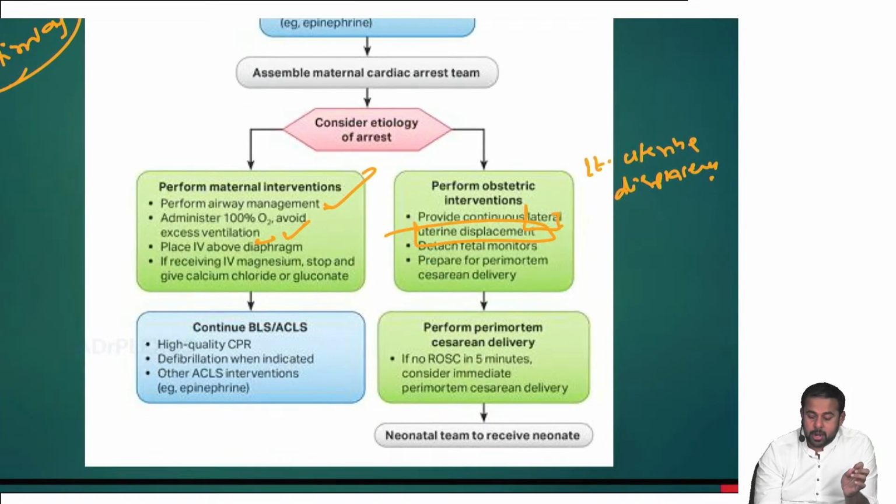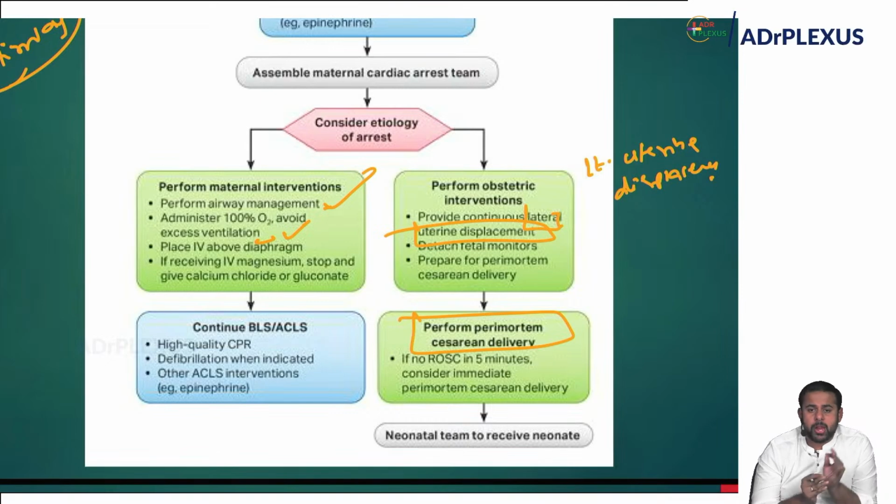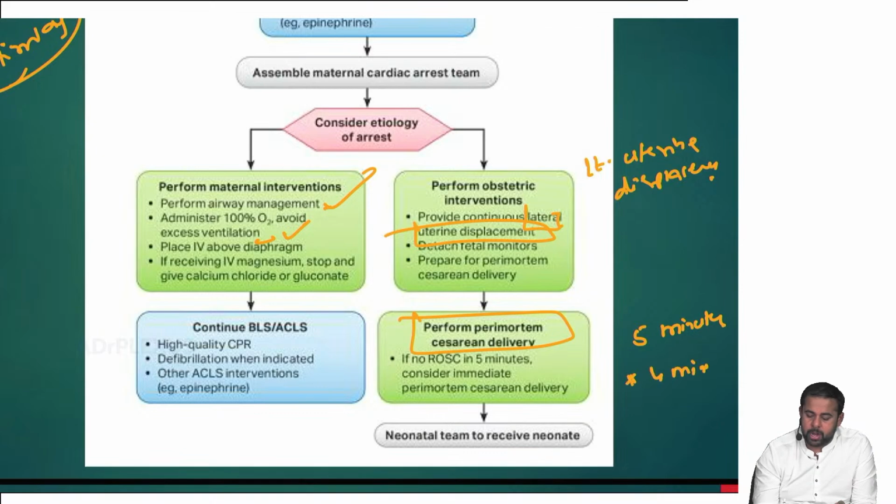Perimortem cesarean section, unfortunately, if the mother is not able to be revived, then perimortem cesarean section has to be done in 5 minutes. This is one of the most important changes when compared with the earlier guideline, where it was mentioned 4 minutes. Now they made it clearly 5 minutes. This is again an important change I want you to remember.